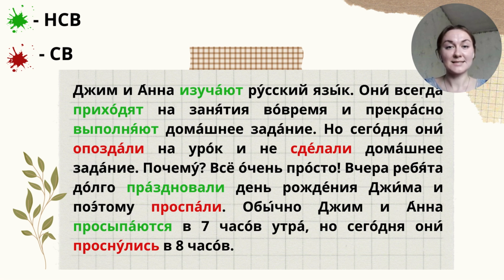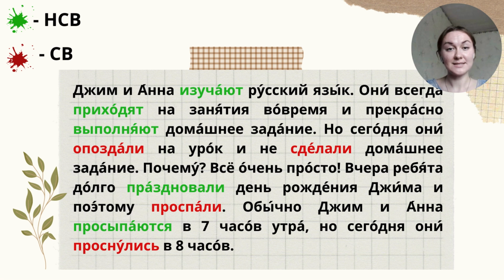The next sentence: Они всегда приходят на занятия вовремя и прекрасно выполняют домашнее задание. The adverb всегда shows us that this is a repeated, habitual action. That's why the verbs приходят and выполняют are imperfective verbs, НСВ, as well.